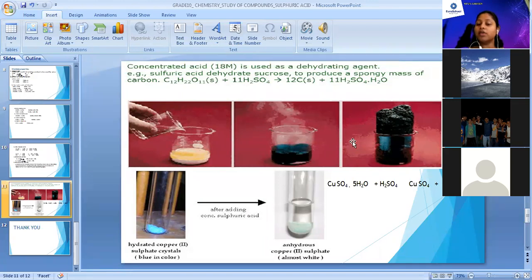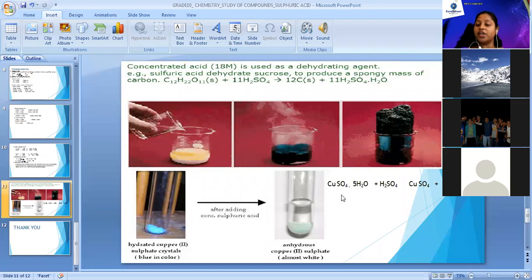In the third diagram, you can observe that carbon column coming up from your beaker, right? So it's called the carbon column produced in this reaction. Very interesting reaction. We are going to perform this reaction in the laboratory when we start school in the laboratory. I am going to show you how the carbon column is formed, right?